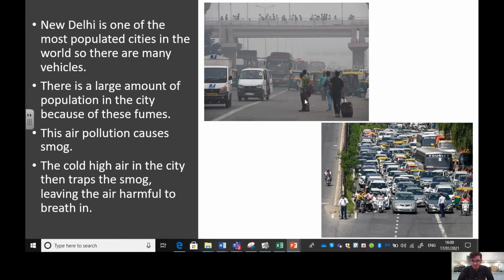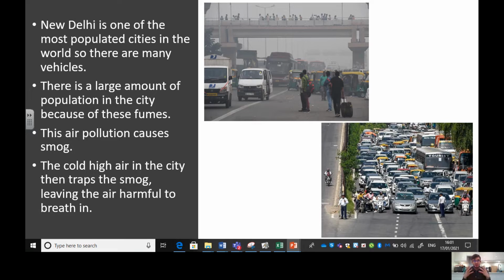But there are downsides of having this huge amount of cars and vehicles. Okay, New Delhi is one of the most populated cities in the world, so there are many vehicles. There is a large amount of pollution in the city because of the fumes. When we use vehicles such as a car, a motorbike, a bus, for the car to work, it gives out some really not very nice fumes and gases that aren't good for our world.